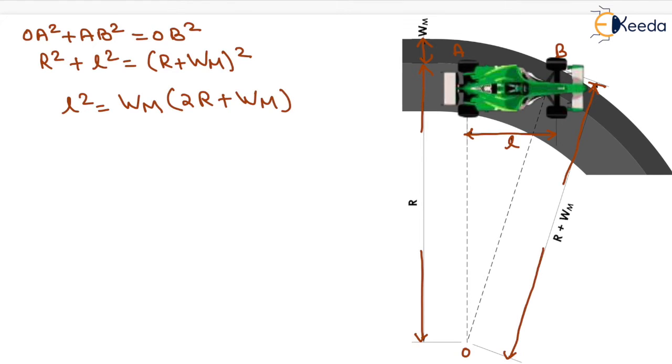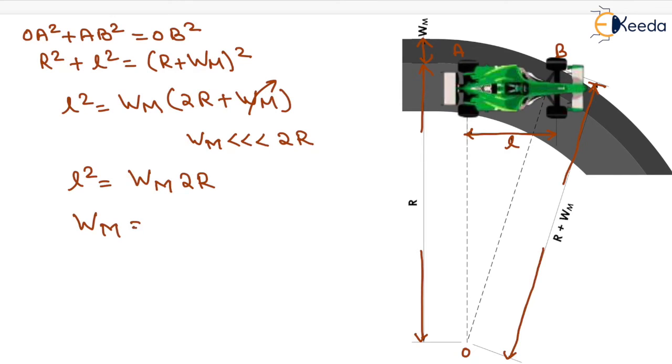As compared to the radius of the curve, the value of WM, that is mechanical widening, is very small compared to 2 times the radius of the curve. So we will neglect WM here. So L square equals WM into 2R. From this we calculate mechanical widening, which equals L square upon 2R.